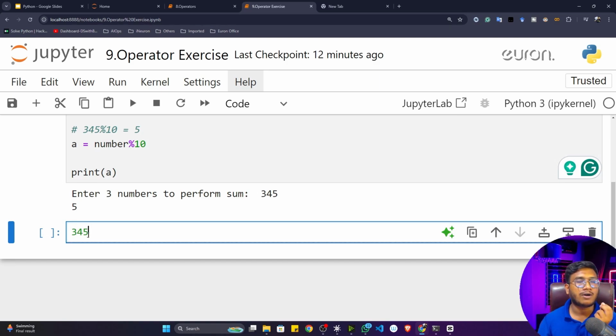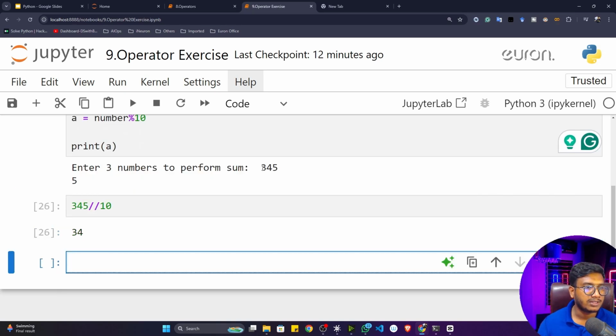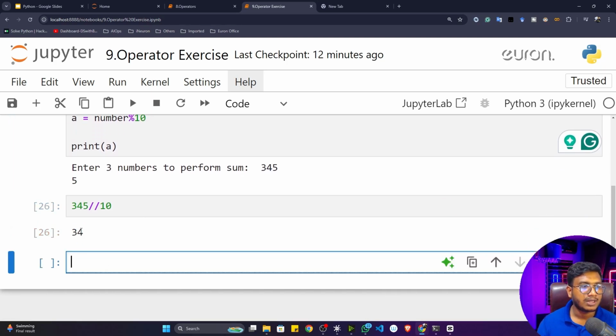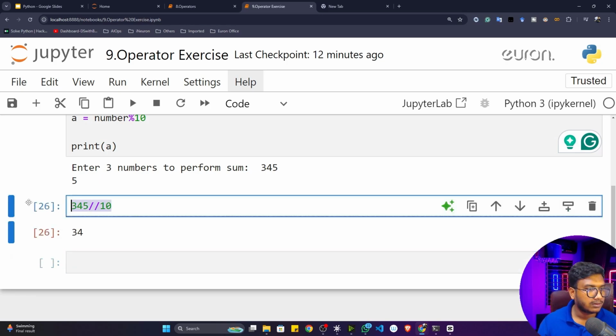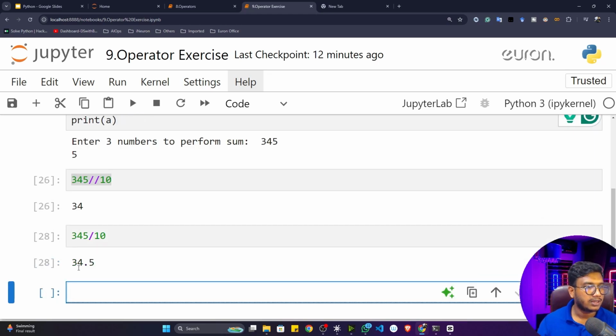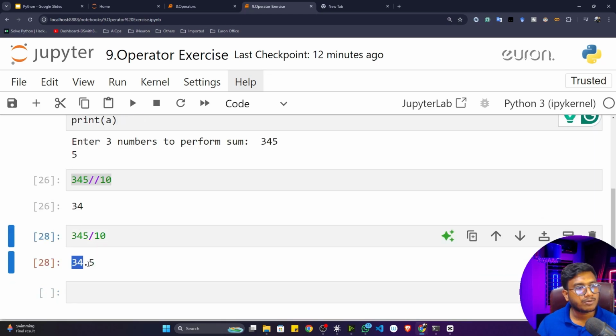Now if I perform integer division with the help of 10, see what will happen. I'm getting these two numbers, that means 34. Because how integer division works, I already told you: it will only give you the integer number. If I do the division with the help of 10, it will give me 34.5.